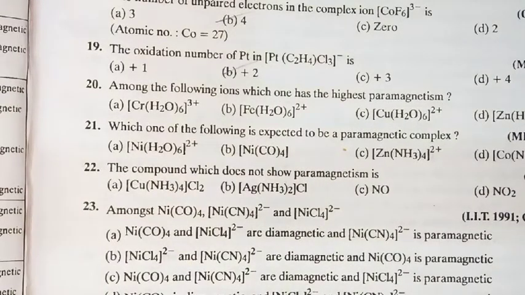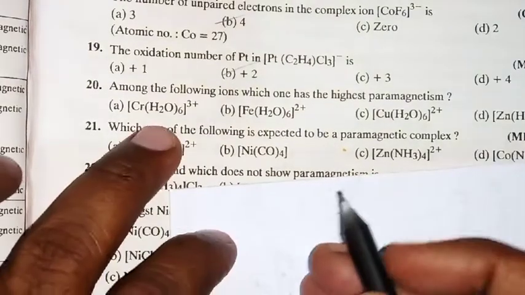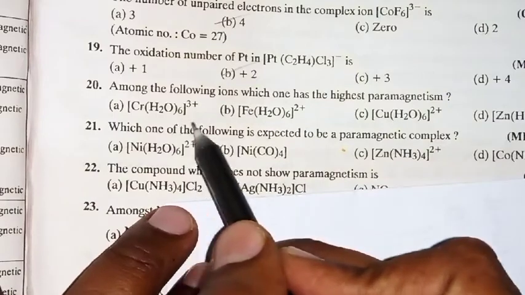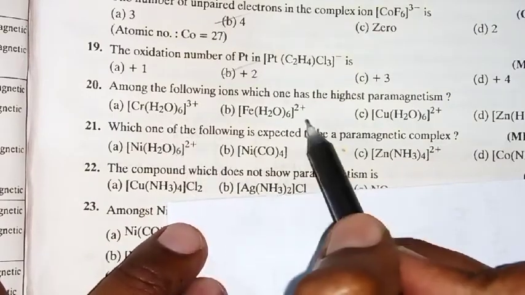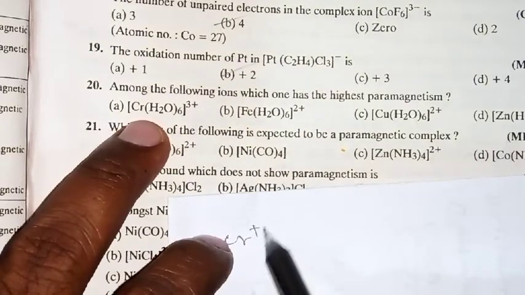Among the following ions, which one has the highest paramagnetism? If you want to identify the paramagnetic nature, first identify the number of unpaired electrons. Take the first option. In all the cases, water is present as a ligand, 6, octahedral complexes. What is the oxidation number of chromium here? Plus 3.